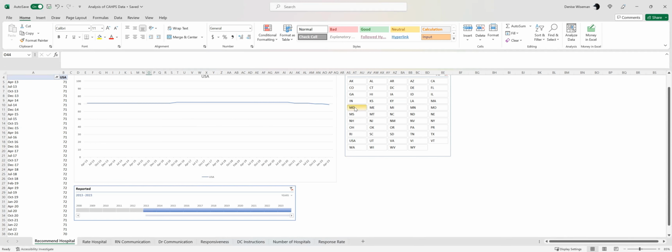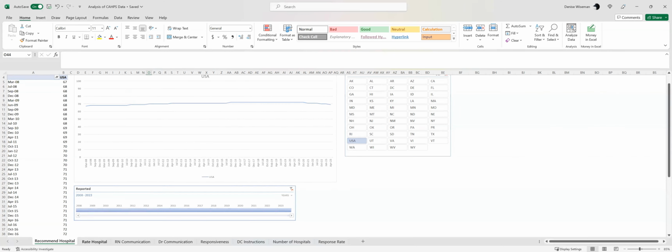Now, with these, you can go ahead and click and find whatever state you'd like. So I live in Washington. I might be interested in what Washington has done, but you may have a different state that you're interested in. So go ahead and click on your state. You could have multiple states. If you held the control key down, you could pick a couple different states. I haven't formatted these, so they're not going to look as pretty, but you can see what those look like. The table down here will tell you which state those are. So I'll move this back.